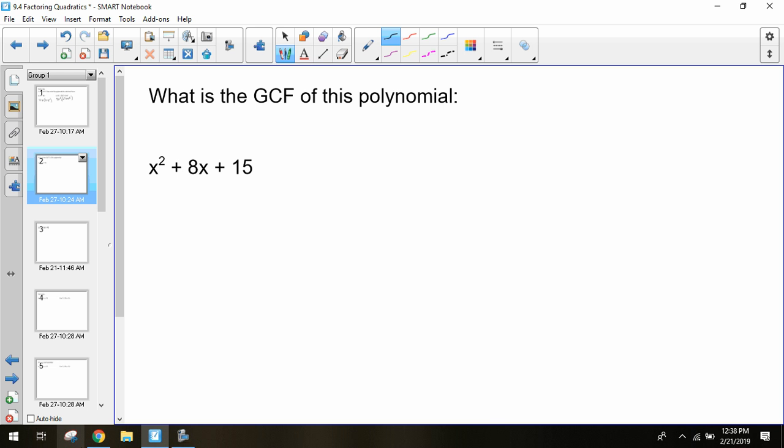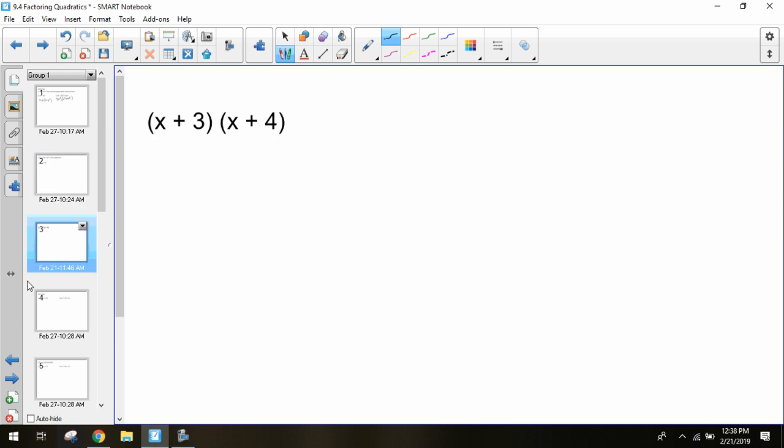In the past, we've had two binomials, two-term polynomials. x plus some number, x minus some number, something like that. A combination of two of them. How do we multiply these together again?